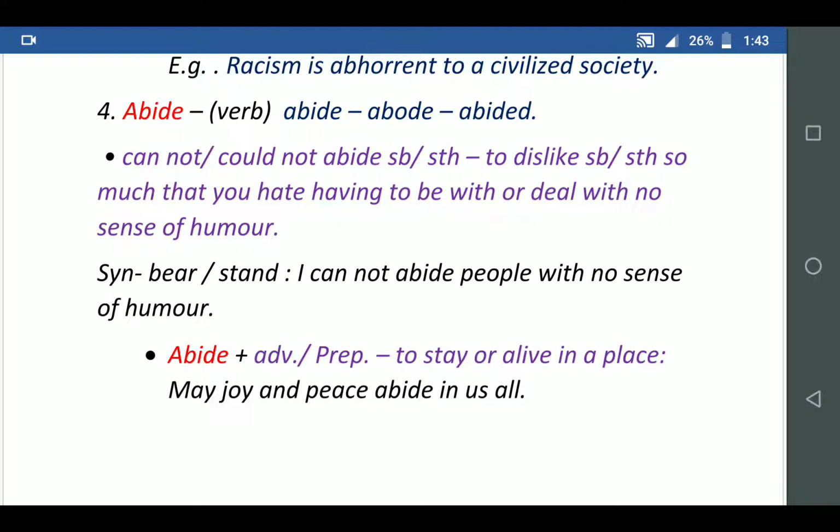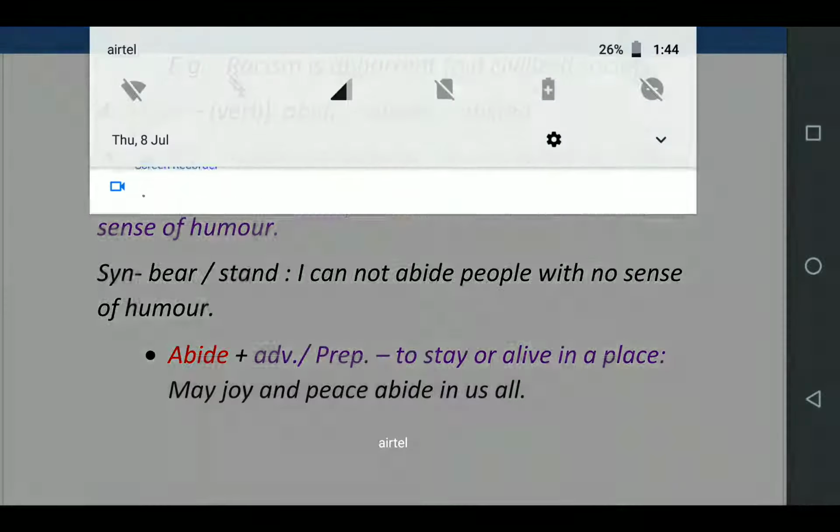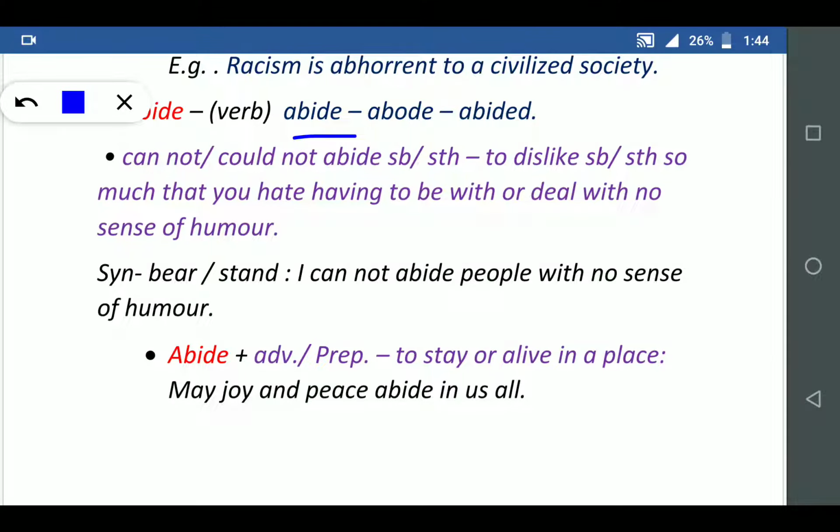In verbs we have three forms: V1, V2, V3, or present, past and past participle. Abhor, abhorred and abided.